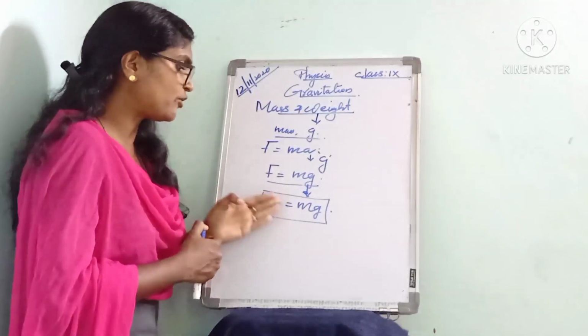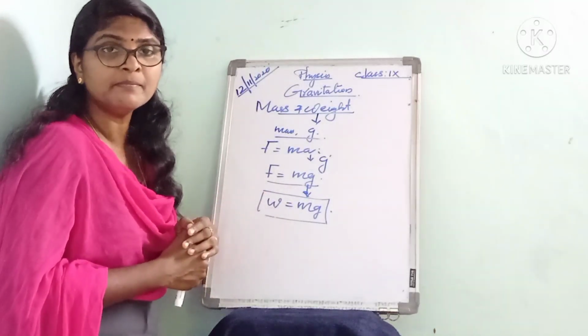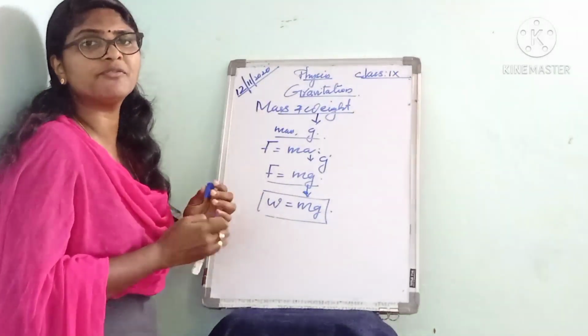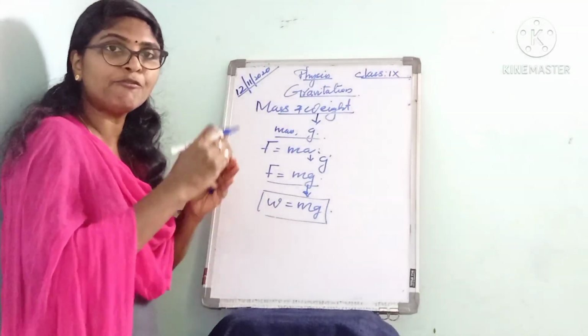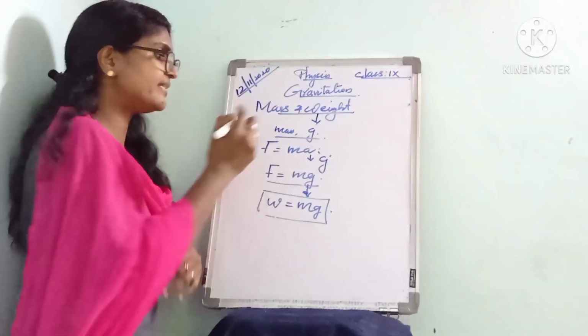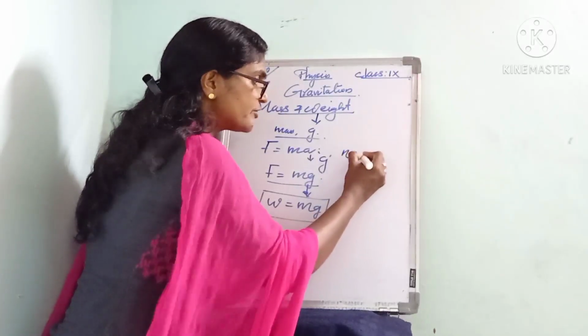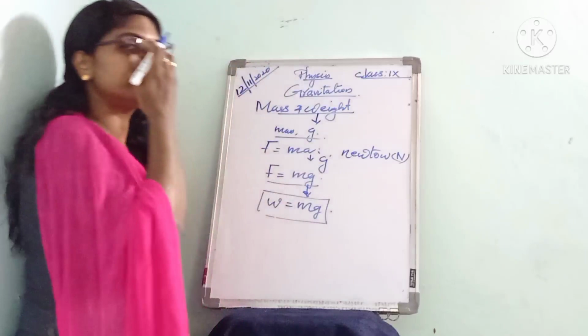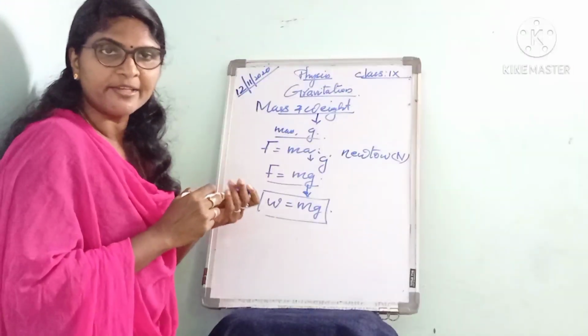Okay. The weight of an object W is equal to what? mg. Isn't it? Then what is the SI unit of weight? Actually it is the force with which that object is attracted towards earth. So its unit is same as that of force, that is Newton. Okay, the SI unit of weight is actually Newton.